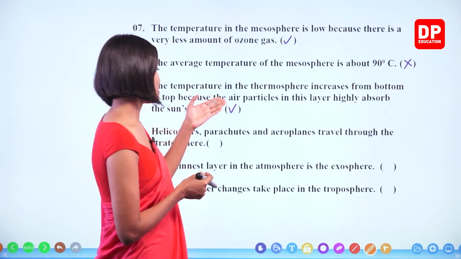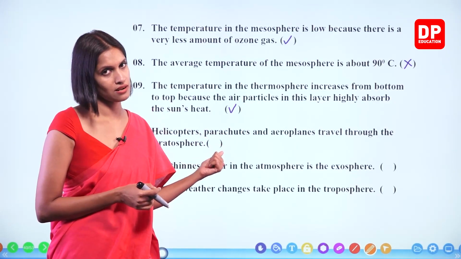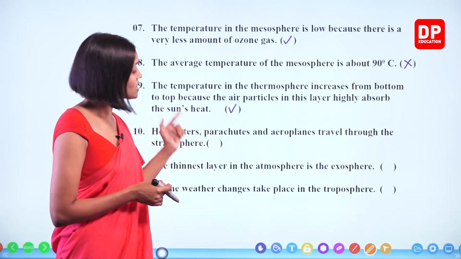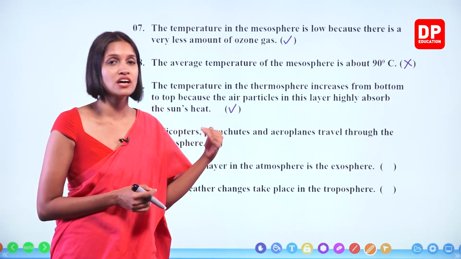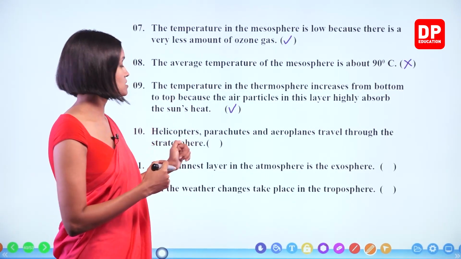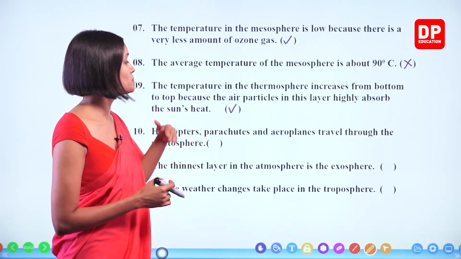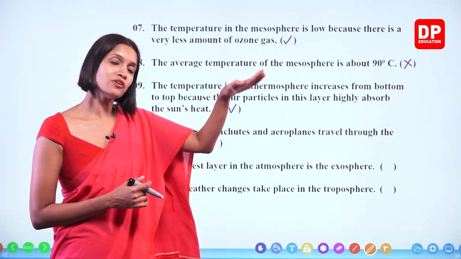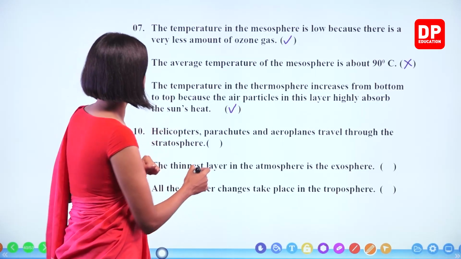Helicopters, parachutes, and aeroplanes travel through the stratosphere. Is this correct? No. Jets travel through the stratosphere because there's no turbulence, there's no disturbance. Therefore, jets choose to travel through the stratosphere. But parachutes, helicopters, and aeroplanes go more towards the troposphere layer. Therefore, this is not correct.